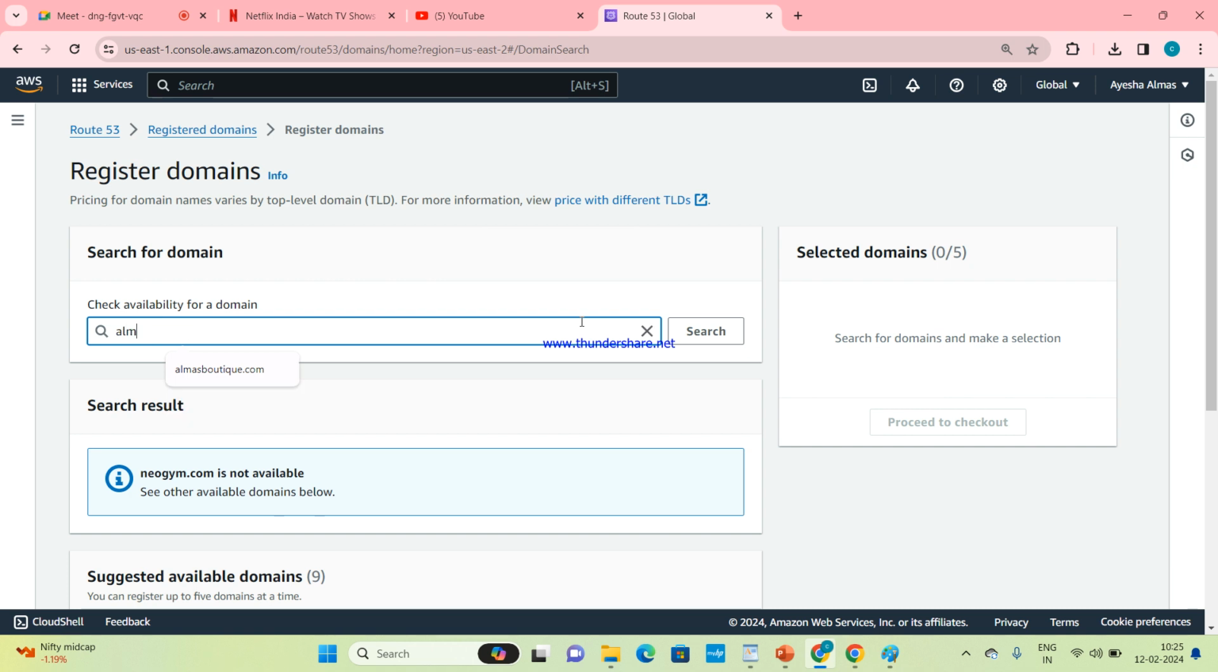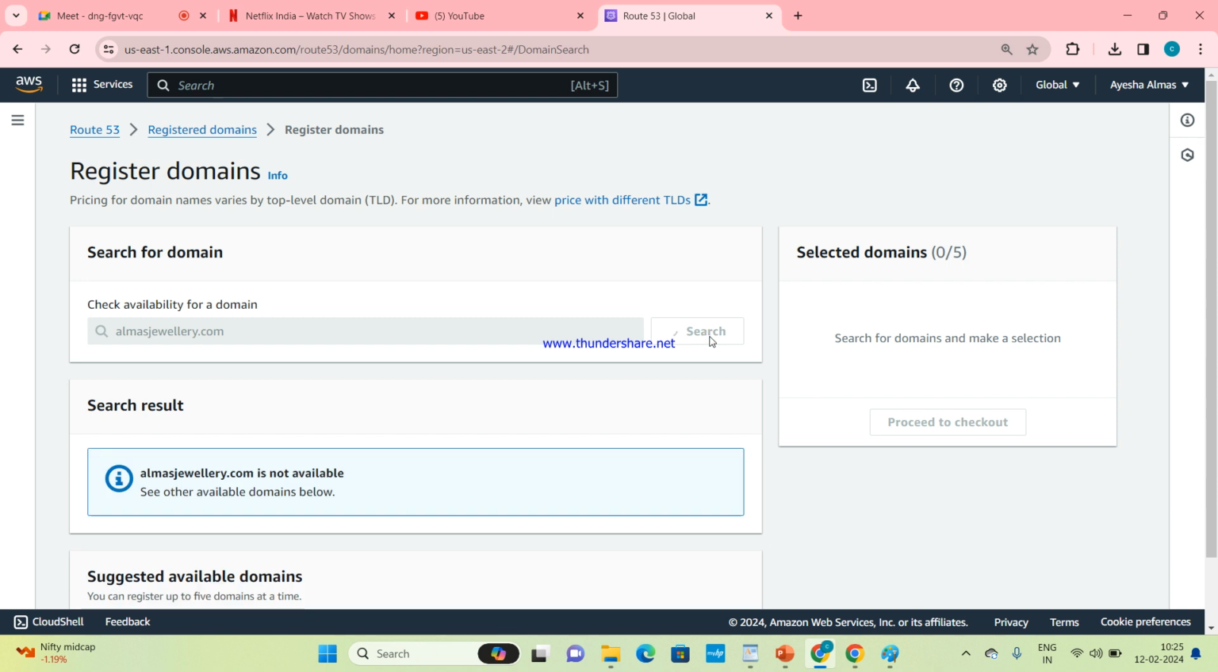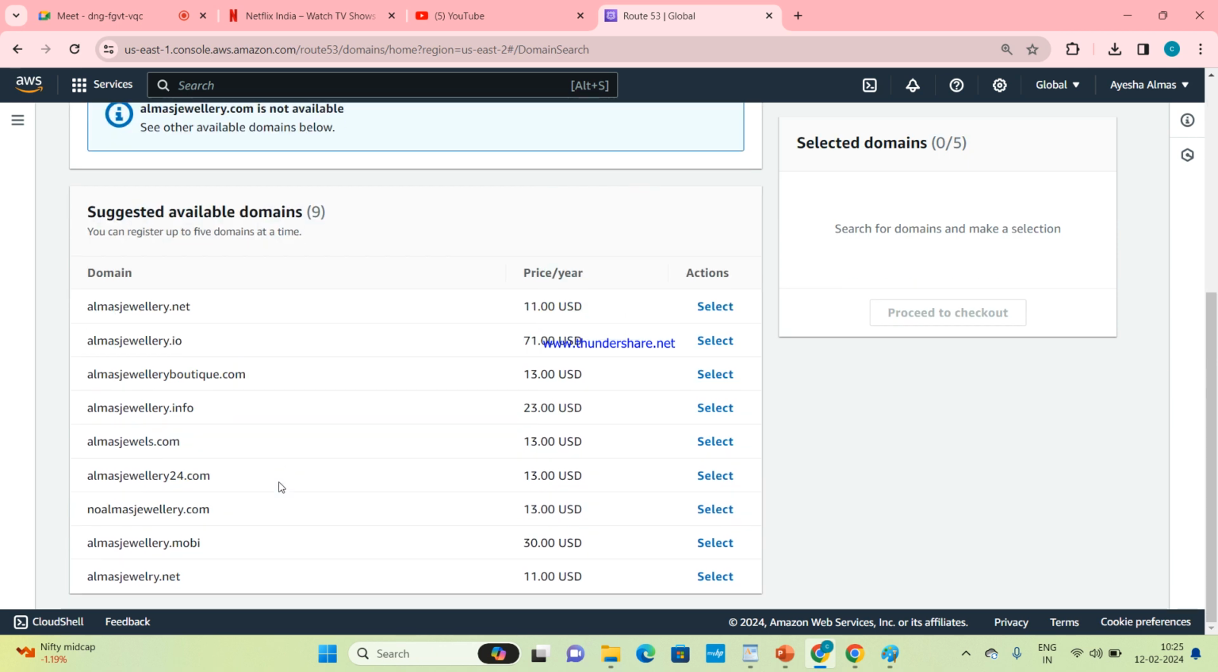So I can give Almas Jewelry. Search for Almas Jewelry. See, almasjewelry.com is not available for now. What is available? almasjewelry.net, which is 11 USD per year, almasjewelry.io, and almasjewelryboutique.com. These are the available domain names.